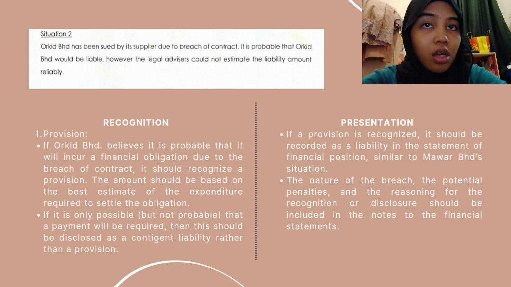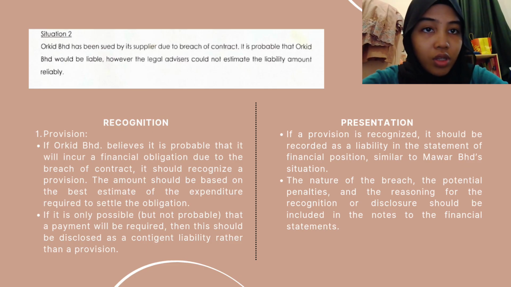The presentations are: if a provision is recognized, it should be recorded as a liability in the statement of financial position, similar to MAWA Berhad's situation. The nature of the breach, the potential penalties, and the reasoning for the recognition or disclosure should be included in the notes to the financial statements.